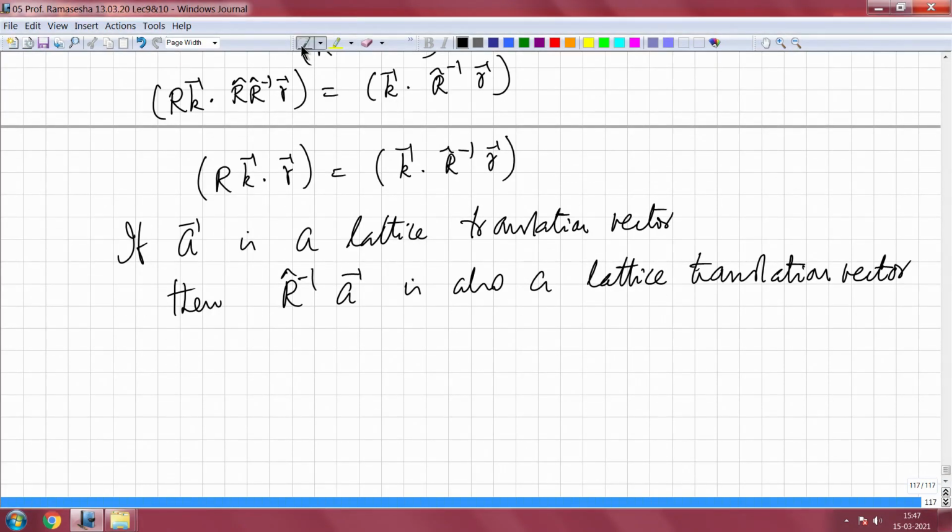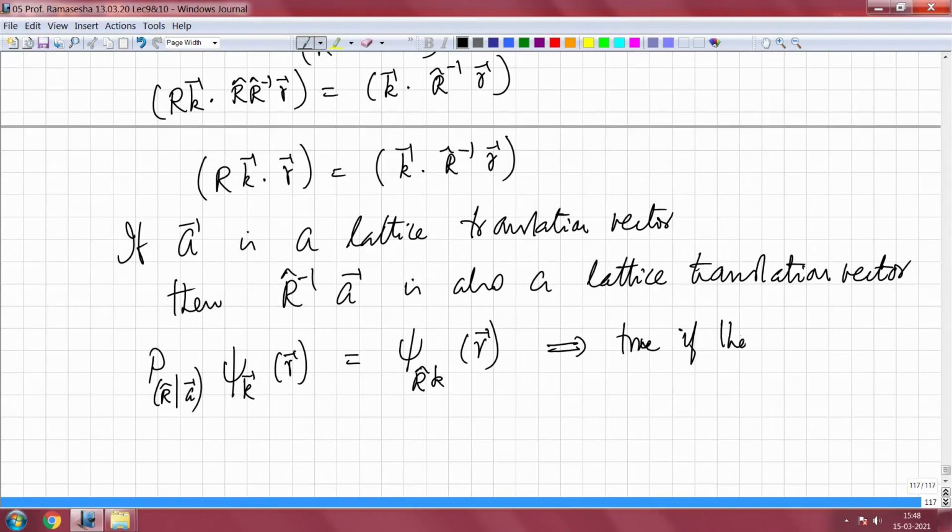Following psi k of r, which is a Bloch state, if I operate on this by P R A, where A is a lattice translation vector, then this is going to give me psi R k of r.